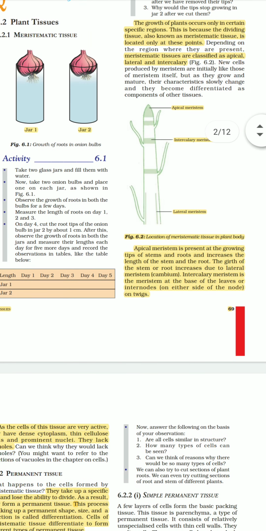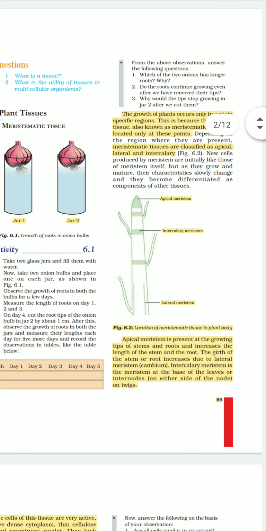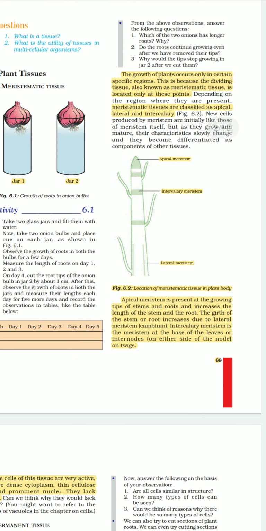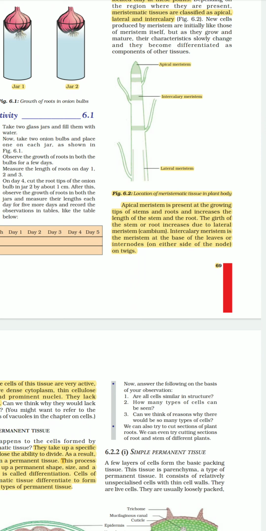So basically, based on the position, meristematic tissues are classified as apical meristem, lateral meristem, and intercalary meristem. Now you can see this figure. Apical meristem is located at the tip, at the growing region of root and stem. So here they help us to continue growth of the plant in length, in elongation of the plant.